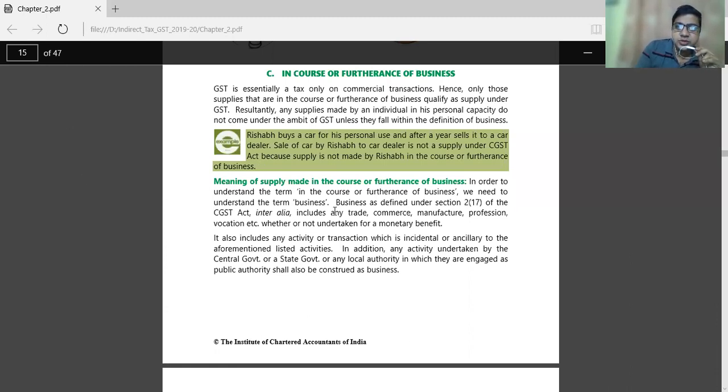These things you should keep in mind. What is furtherance of the business? It includes trade, if you are the trader, commerce, manufacture, profession, occasion. These are all the terminology that comes under furtherance of the business.